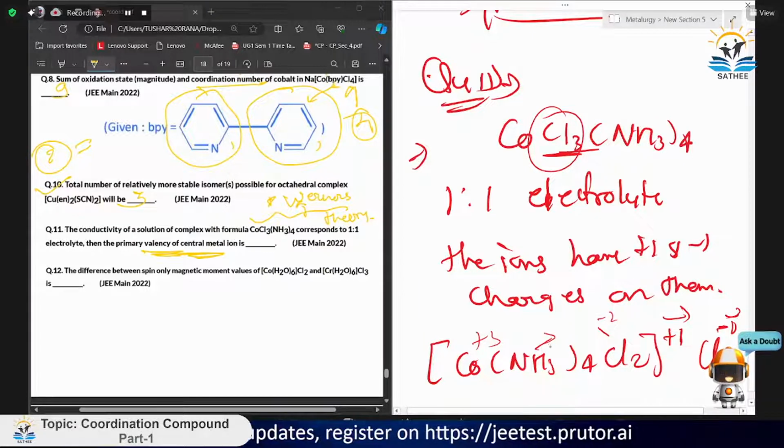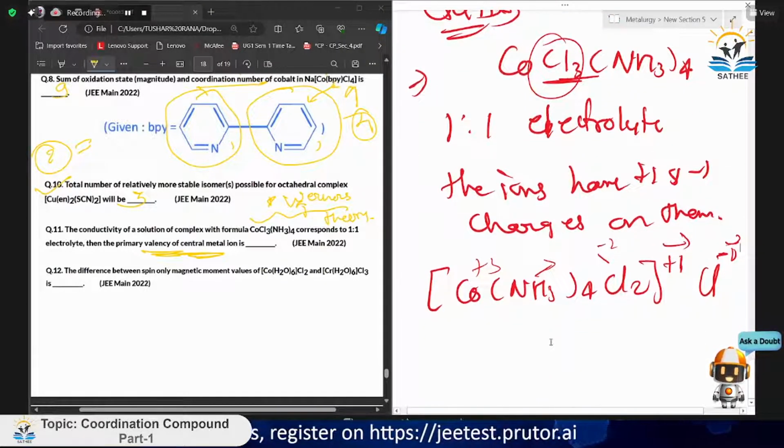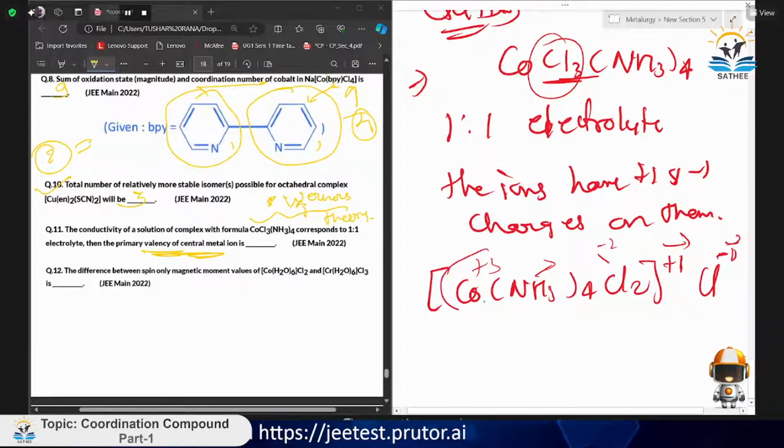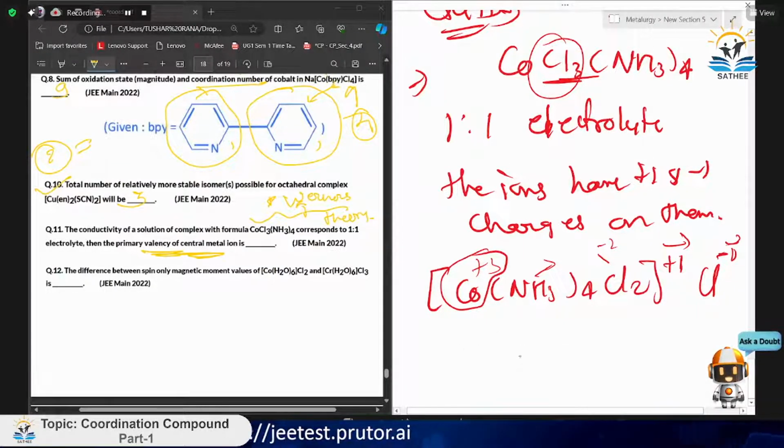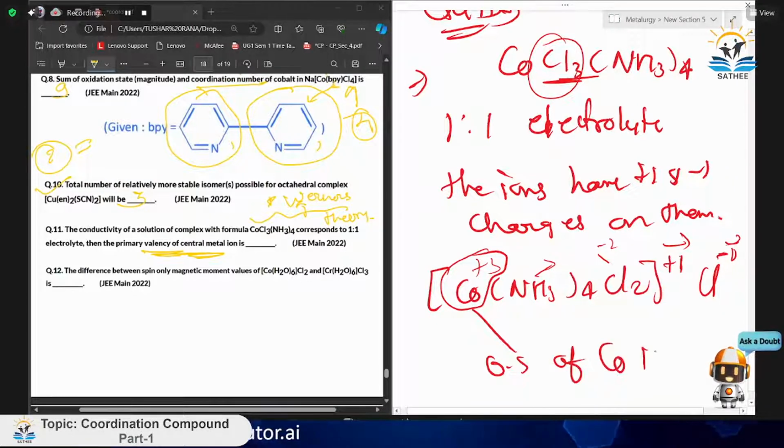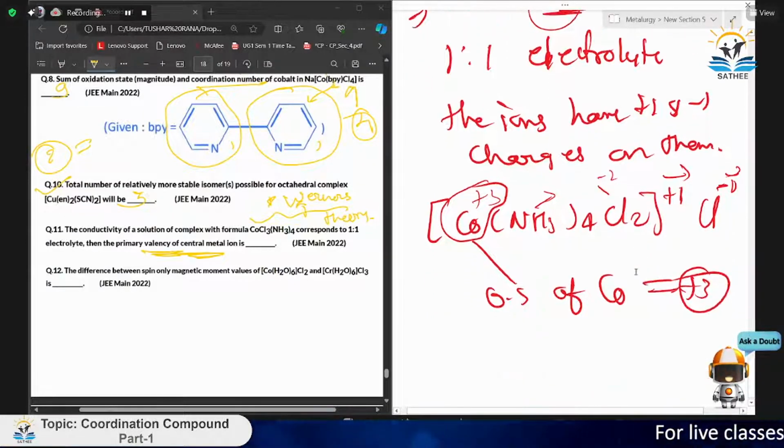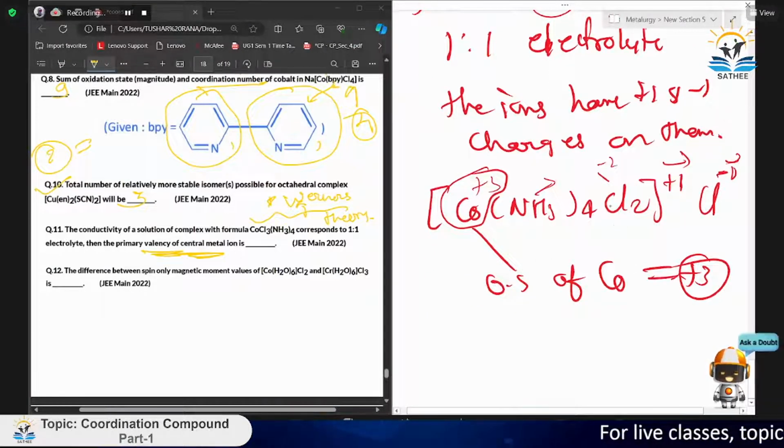I'm just giving the answer directly, but you now have the knowledge of what I am trying to say. The oxidation state of cobalt is +3. This is the primary valency. If it is given as a 1:1 electrolyte, the answer comes as +3.